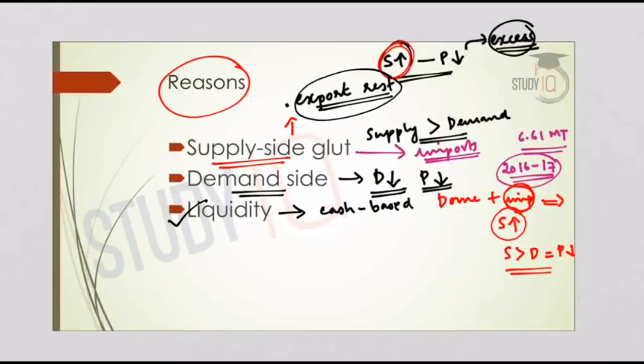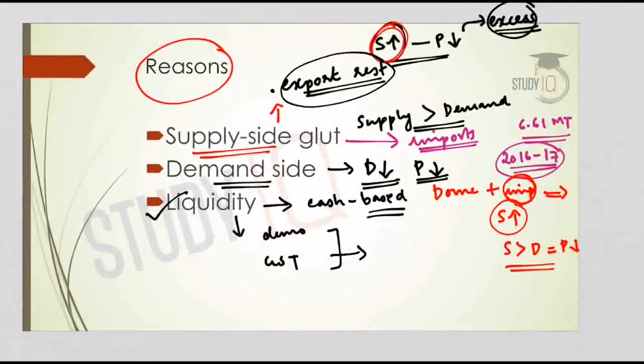You go to a mandi, you purchase some vegetables or fruits, you pay in the form of cash. So factors like demonetization, the GST, daily limits of cash transactions, etc. have impacted the demand for food commodities. So a lesser cash circulation in the system also impacts the prices of food commodities.